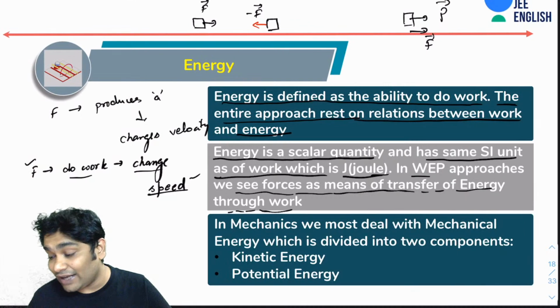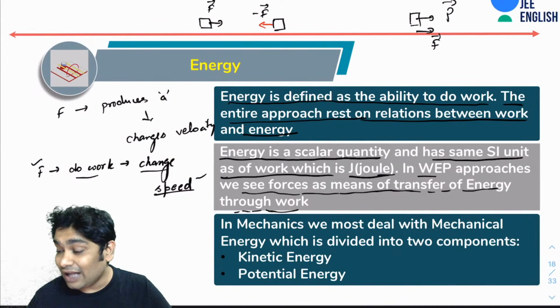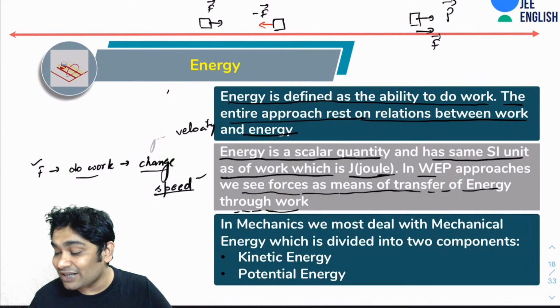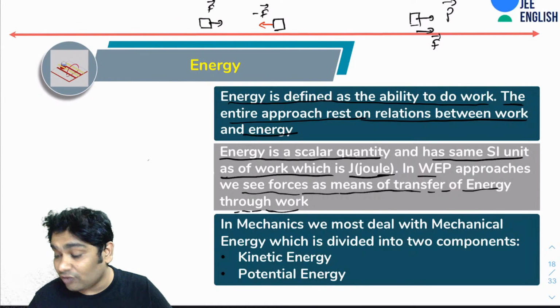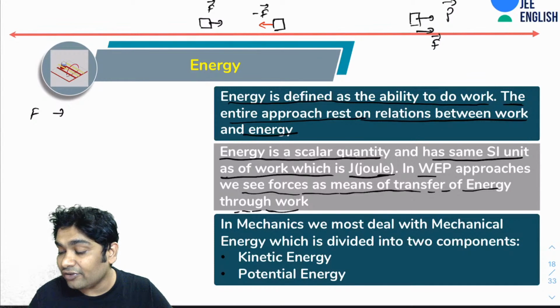When I said change in velocity, what we want to say is that F produces changes in momentum. So F changes momentum. That is NLM, your NLM approach.